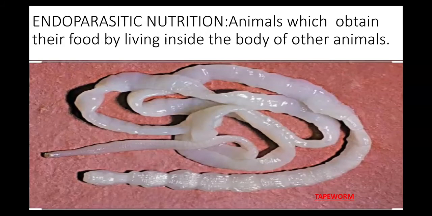Now let's see the first picture here. It's very interesting. We are going to start with endoparasitic nutrition. In the picture you can see a tapeworm. So let's first know what exactly endoparasitic nutrition is. It is when animals obtain their food by living inside the body of other animals. Tapeworm is one such example, which is shown here.